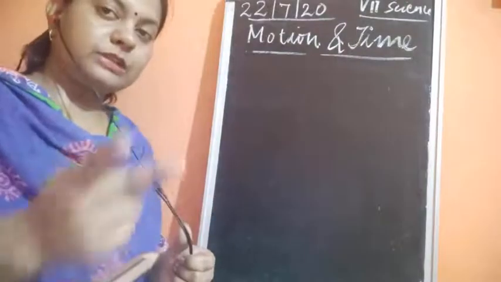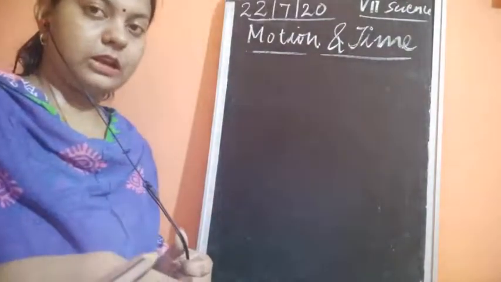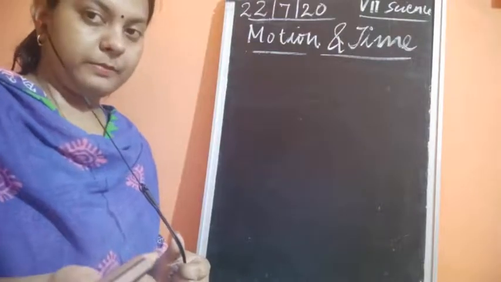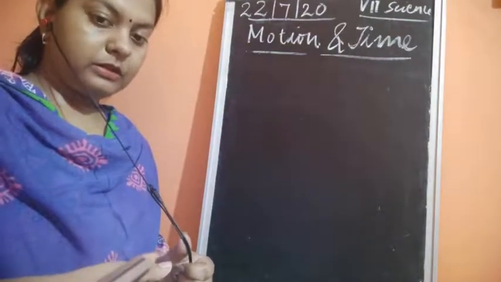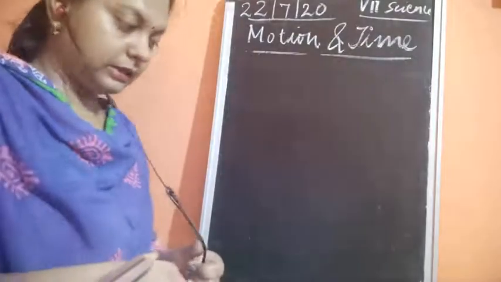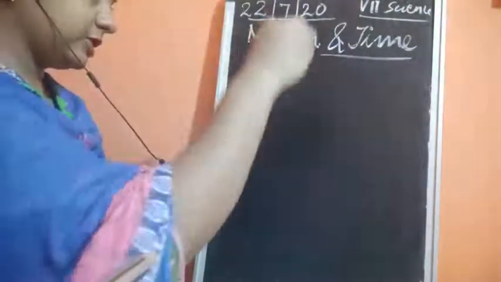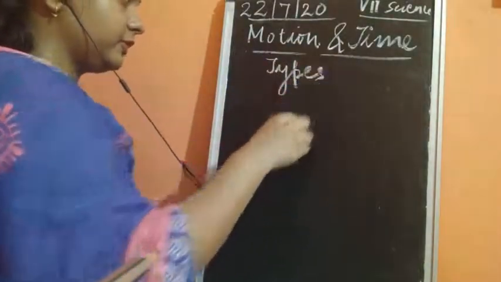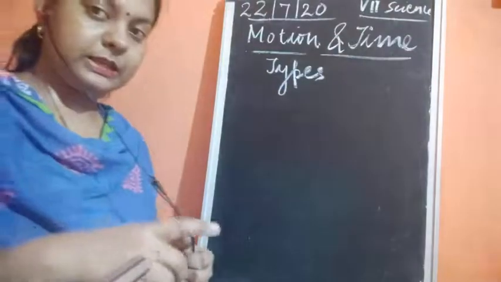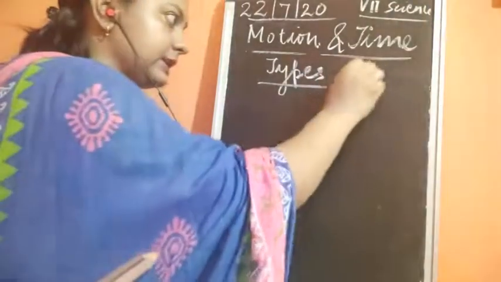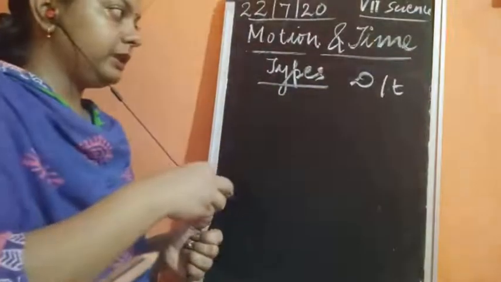Now there are two types of motion whenever we are comparing these types of motion on the basis of the time and the distance traveled. One is the types of motion on the basis of the speed, that is, if we compare the distance and time, it could be of two types.